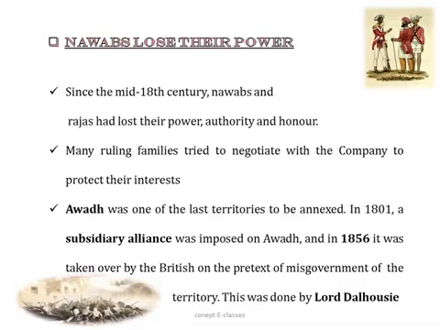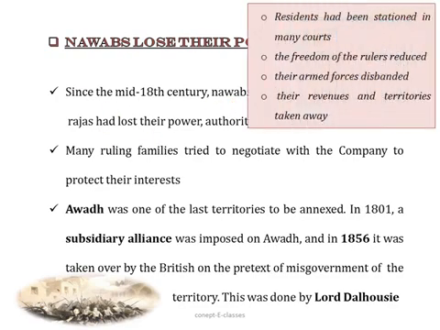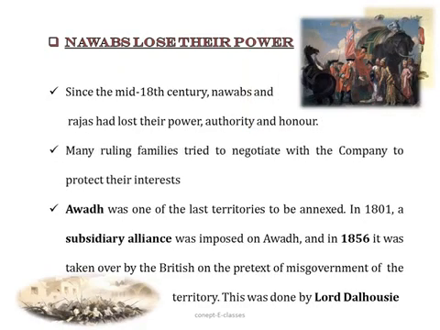So first let's see how the Nawabs were affected by these policies. Since the mid-18th century, the Nawabs, the Rajas, had lost their power, their authority and honor. For example, the residents had been appointed in many states. The freedom of these rulers had been reduced, their armed forces had been disbanded, and their revenues and territories had been taken away. Even many ruling families tried to negotiate with the company to protect their interest.